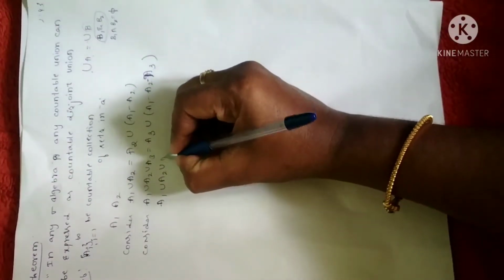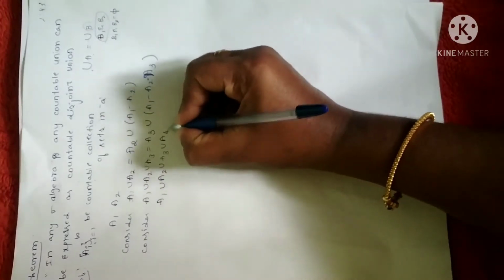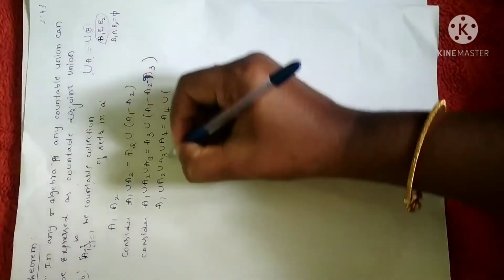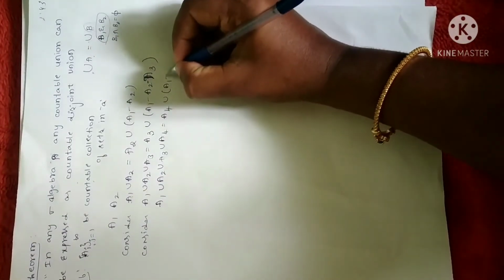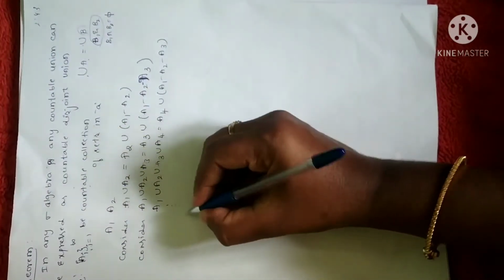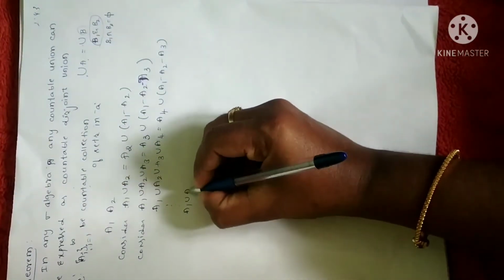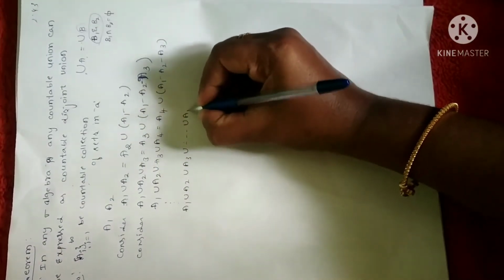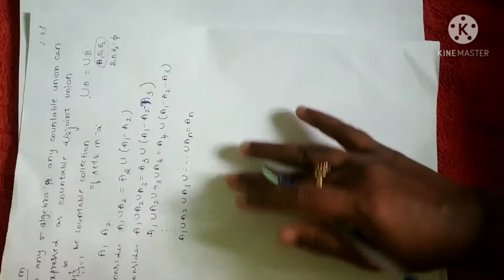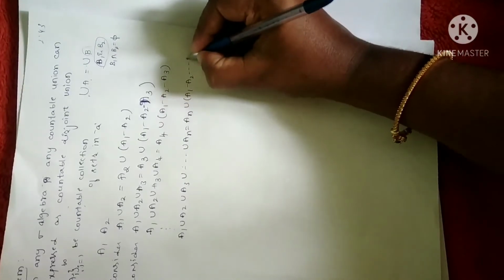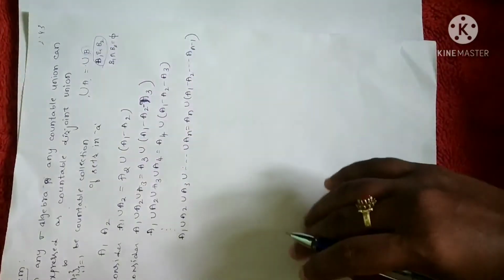Now suppose you are going to consider the union of four sets. I can write this as A4 union the difference of all the sets A1 minus A2 minus A3. So when I continue the same procedure, let me take a union of n minus 1 sets. Fine. So I can write it as the difference of n minus 1 sets. So it is A n minus 1.